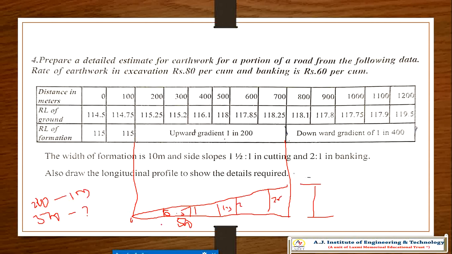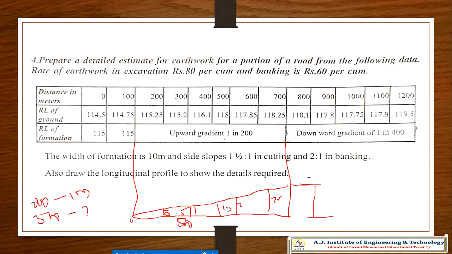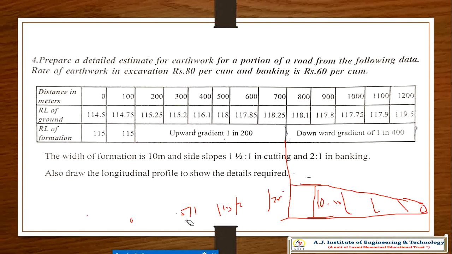So you get a 0.5 meter rise every 100 meter. In the same way you get a drop of 0.25 every 100 meter, till 0. This is the concept of that problem.